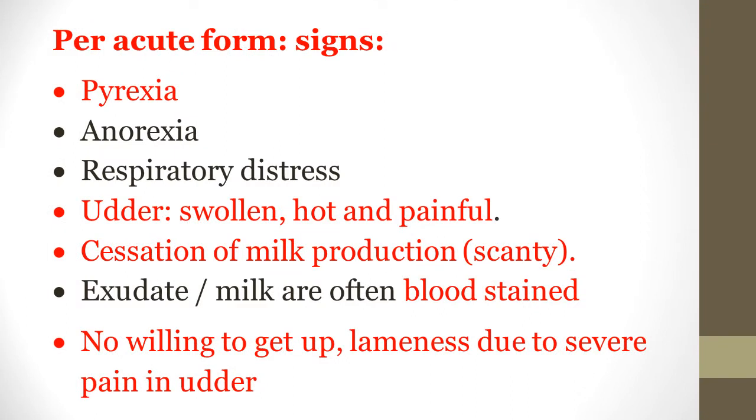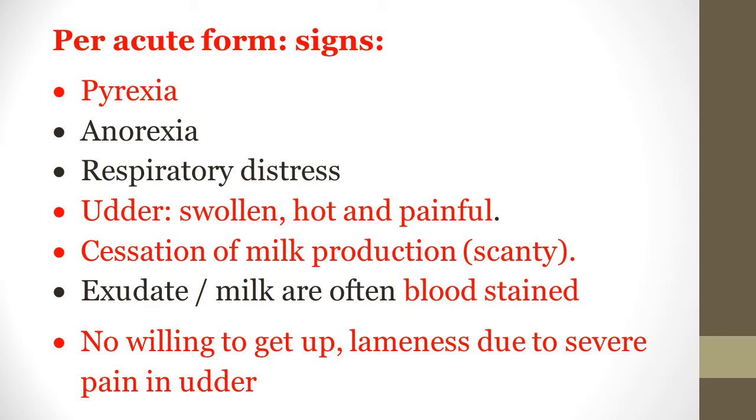Here we will see the signs of peracute mastitis. This peracute mastitis is a very severe form, and mastitis develops all of a sudden. It is so severe that the animal exhibits signs of pyrexia. There is high temperature also. The animal goes off feed, anorexia. There is respiratory distress.